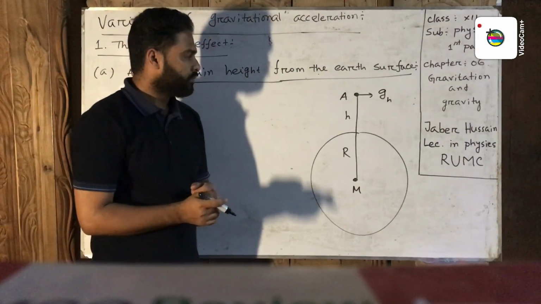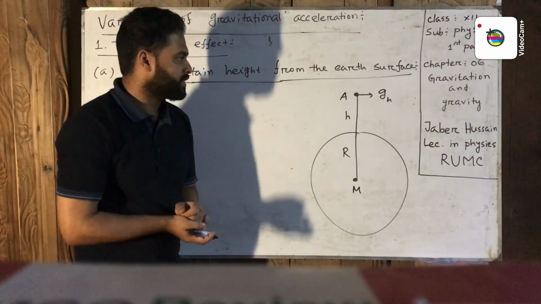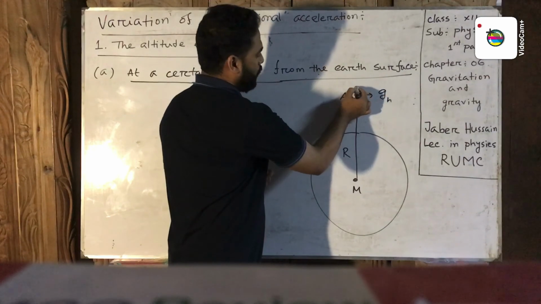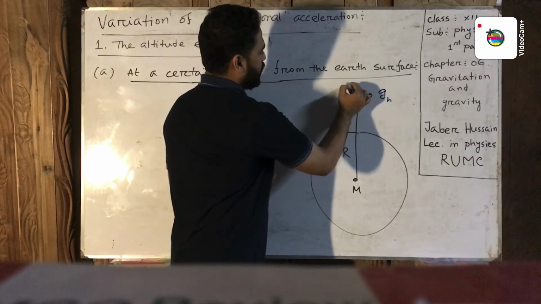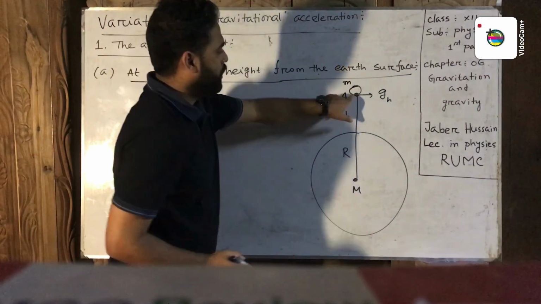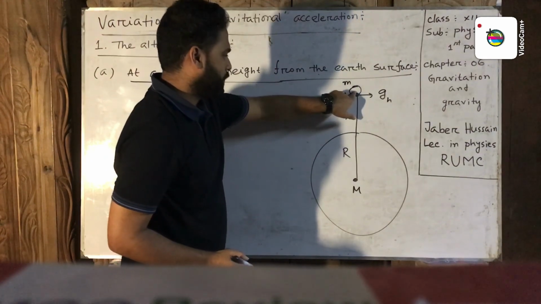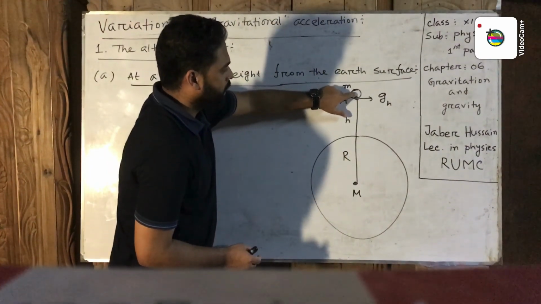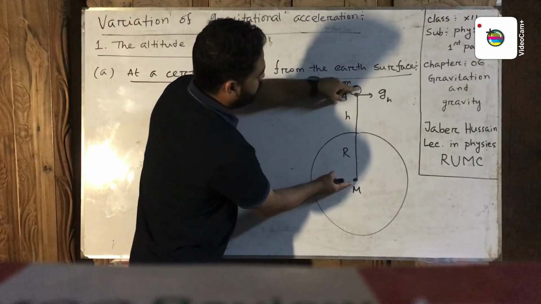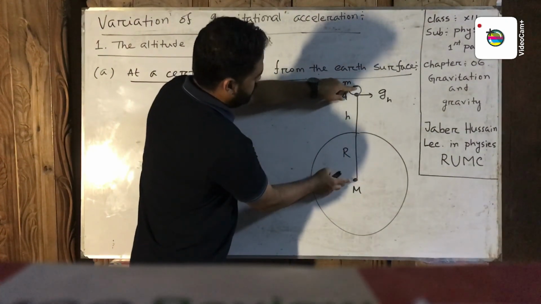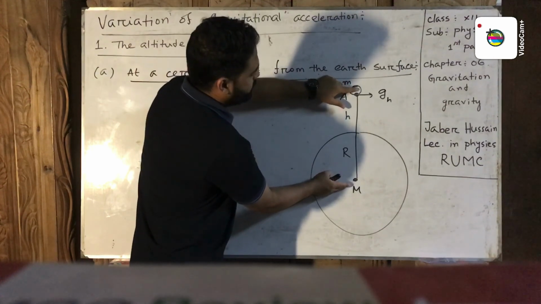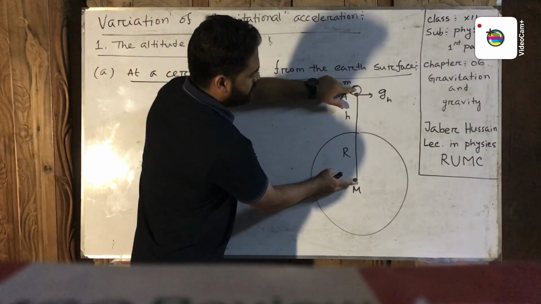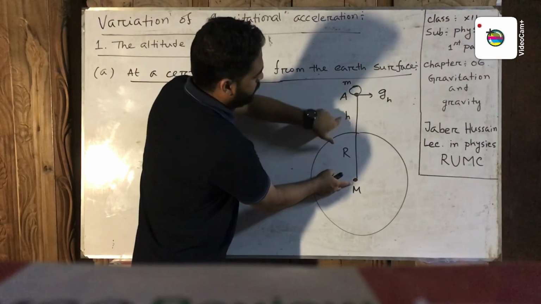Now an object of mass small m is kept at the point A. So the distance between the object and the center of the Earth will be R plus h.